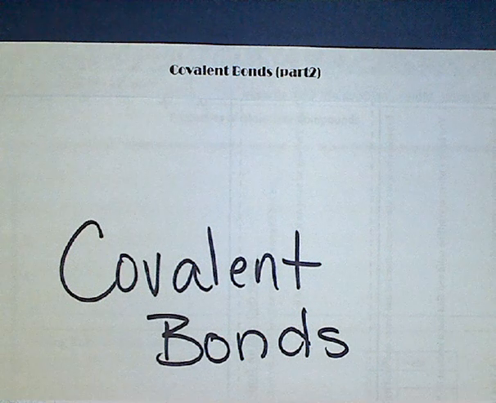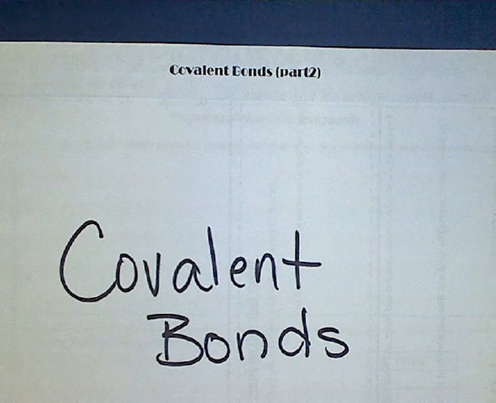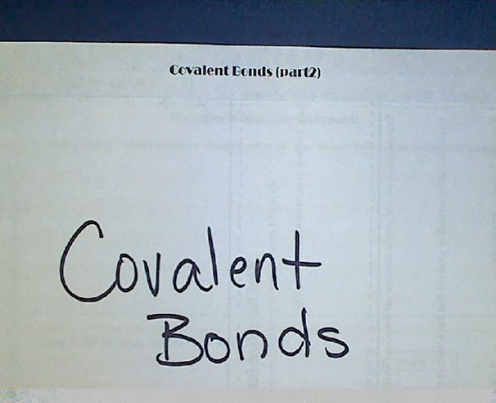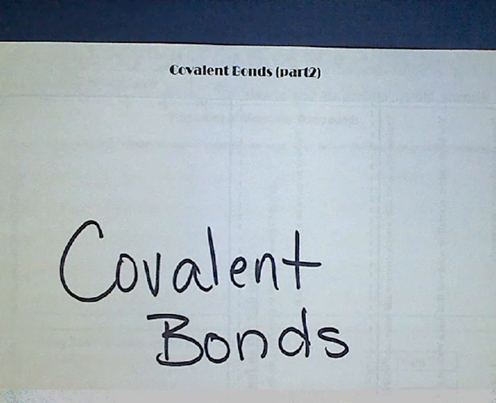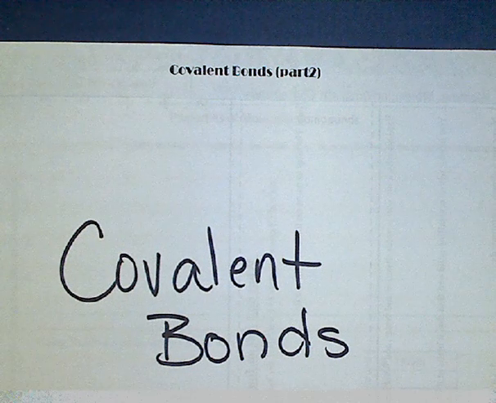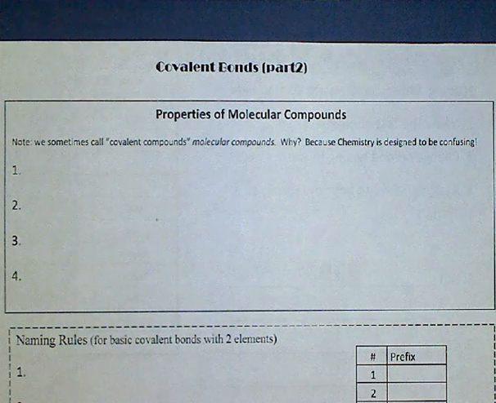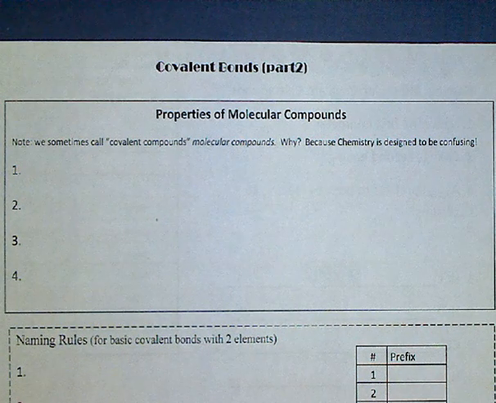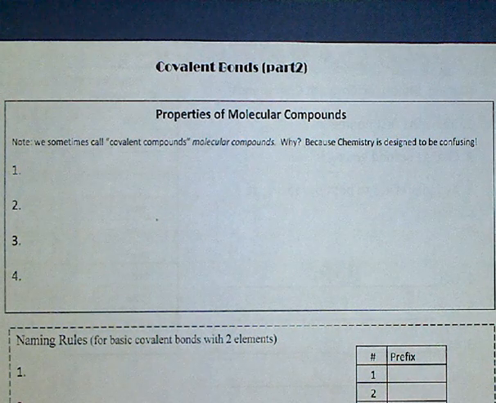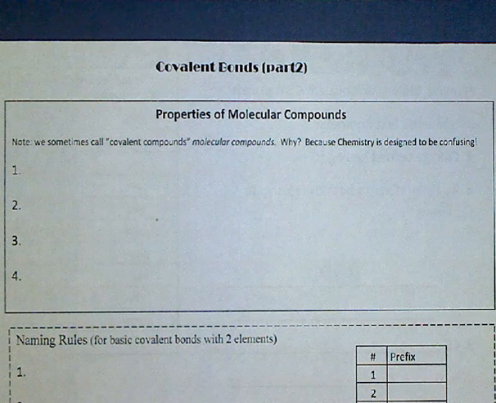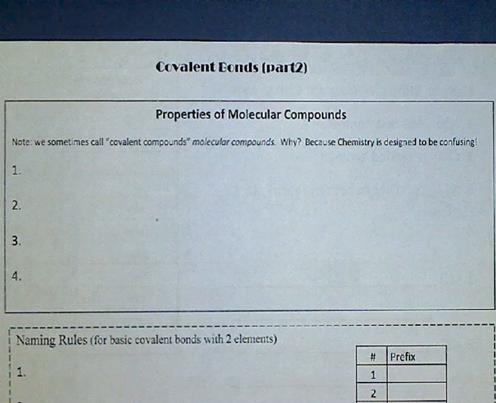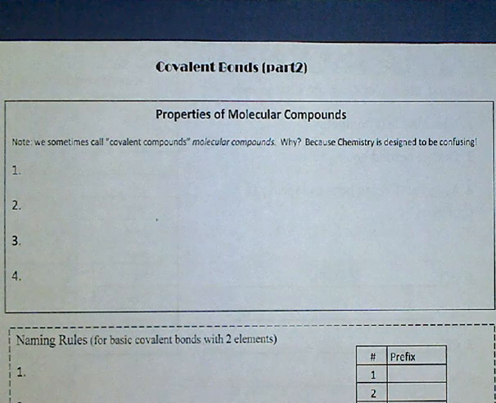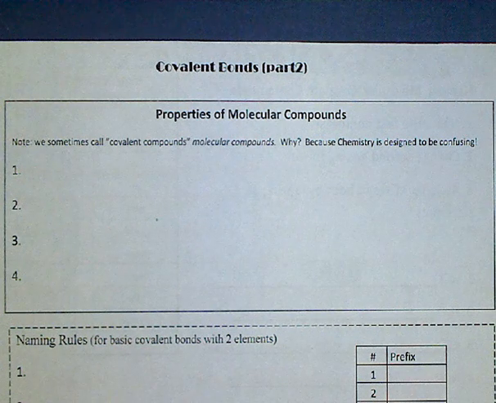Covalent bonds. This is the second worksheet, part 2. We're going to continue on with covalent bonds. These are the properties of molecular compounds. So, why do we call covalent compounds molecular compounds? Because chemistry is designed to be confusing.